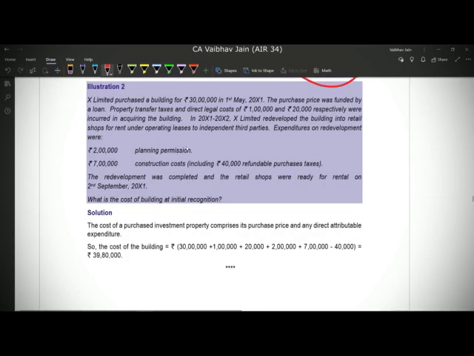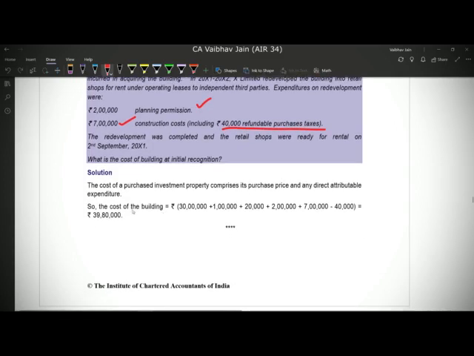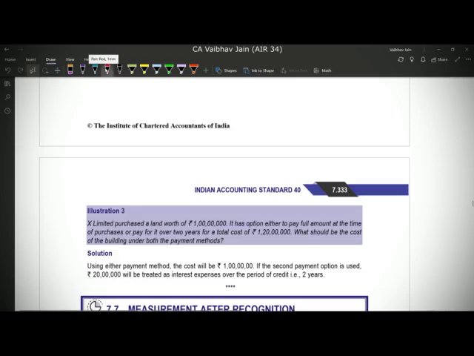Now, the second example says that X Limited purchased a building for 30 lakh rupees and the purchase price was funded by a loan. There were taxes of 1 lakh and 20,000 was direct legal cost. Along with that, 2 lakh planning commission and 7 lakh construction cost, out of which 40,000 was refundable. So what is the cost? We'll do nothing but add everything and subtract 40,000 because it was refundable purchase taxes.